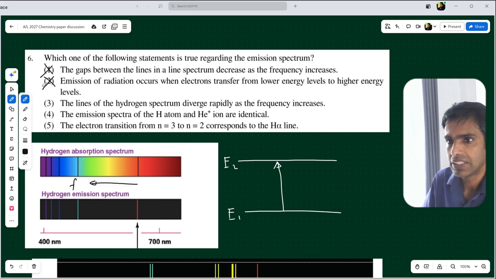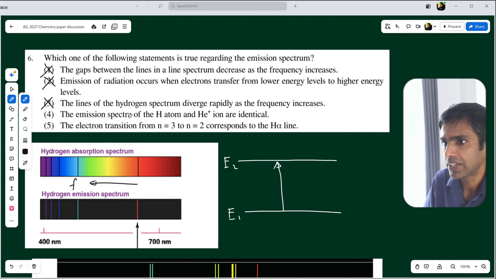Then what about the third statement? The lines of the hydrogen spectrum diverge rapidly as the frequency increases. It's clear that when frequency increases, lines converge. Therefore, third statement is also incorrect.